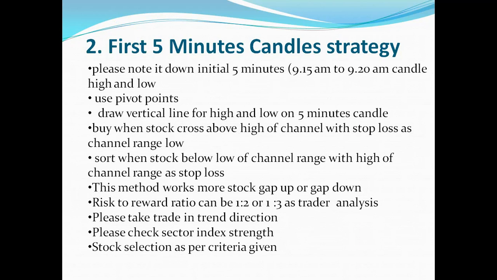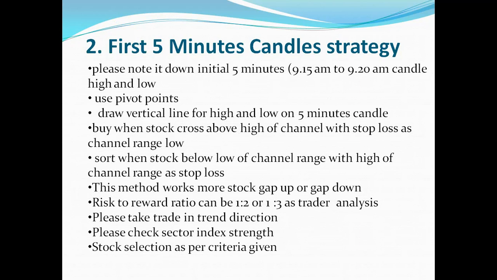So first, please note down the initial 5-minute candle, 9:15 a.m. to 9:20 a.m. You can draw a line. This is a good practice. You can draw a vertical line from the high and low of the 5-minute candle. Buy a stock when it crosses above the high of the channel with the stop loss at the channel low.